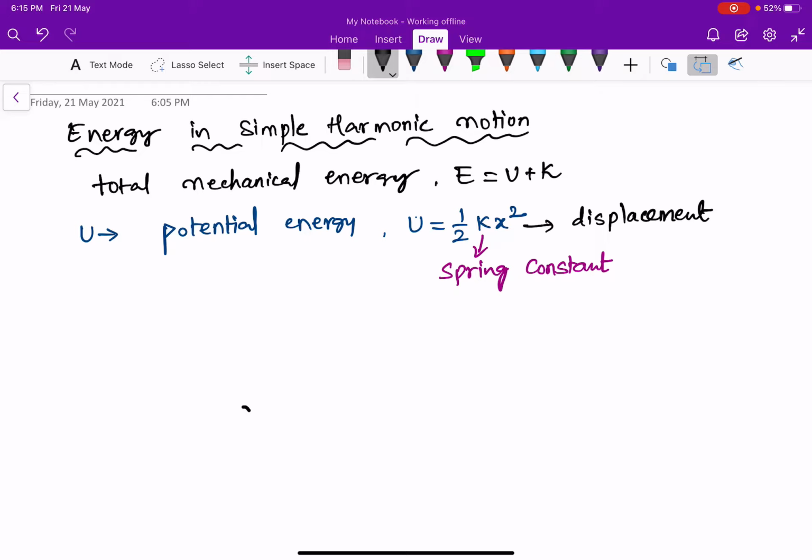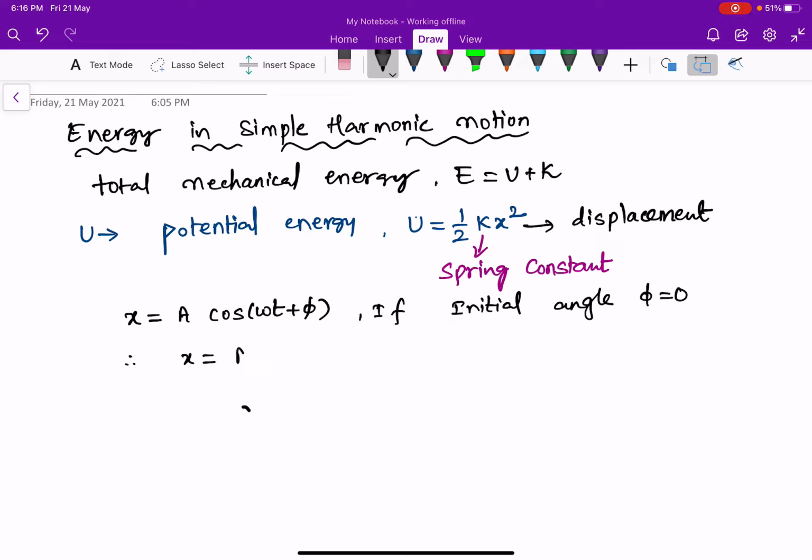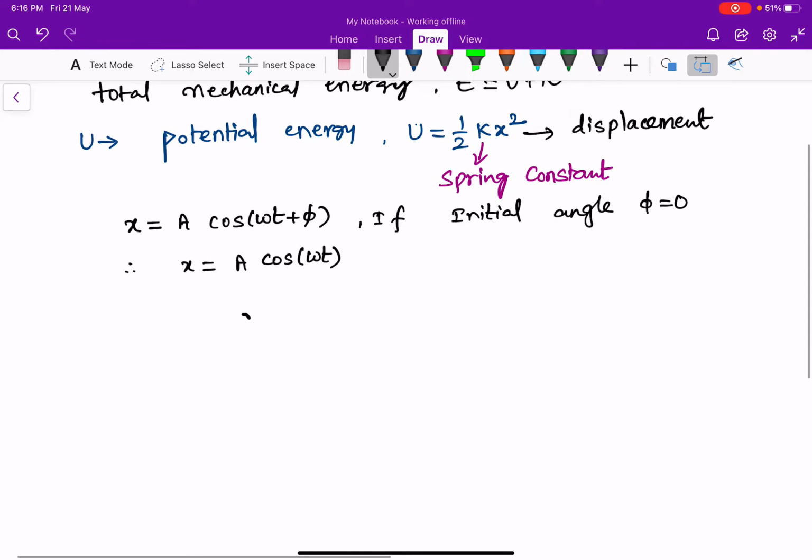We know the displacement expression for simple harmonic motion is given by x equal to a cos of omega t plus phi. If the initial phase angle phi is equal to 0, the expression for displacement is x equal to a cos of omega t. I am substituting this equation back into potential energy.